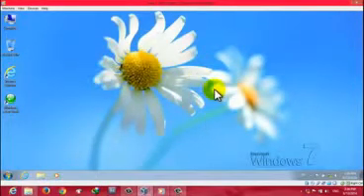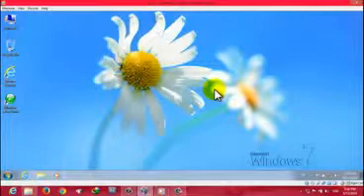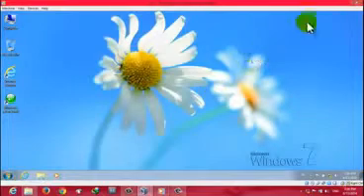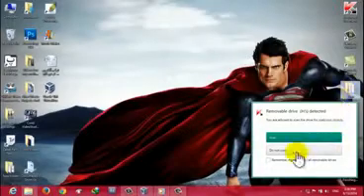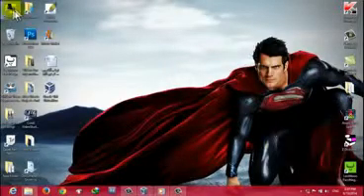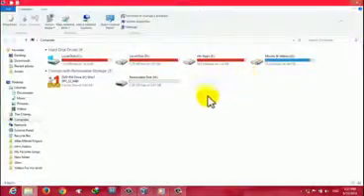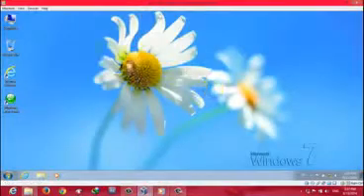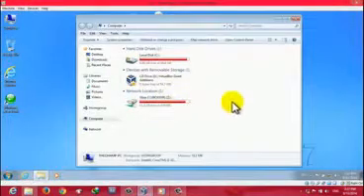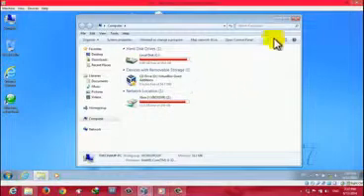Now I will show you how you can get access to a USB drive from your original computer in your virtual machine. So I have a USB flash drive. Now I'm connecting it to my computer. Let's minimize this. Okay, now my USB flash is detected. As you can see here, I have the USB flash drive in my original computer, but it will not show up in my virtual machine. As you can see, there's no USB drive detected here.